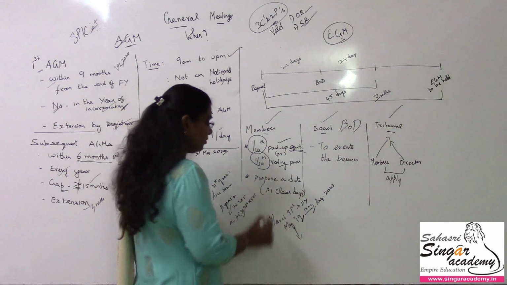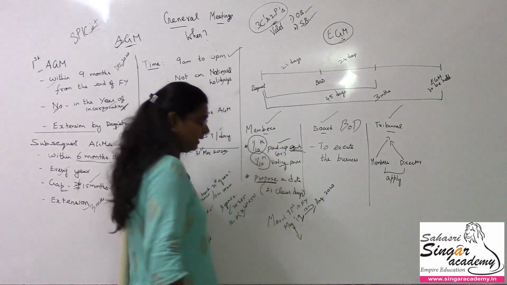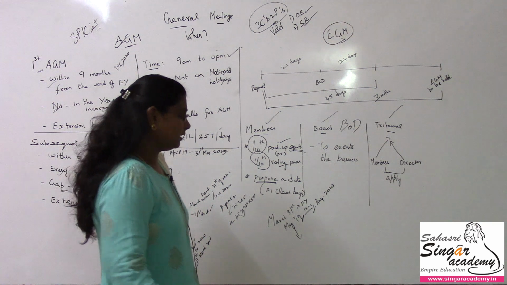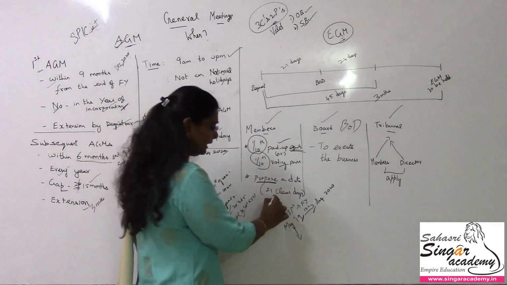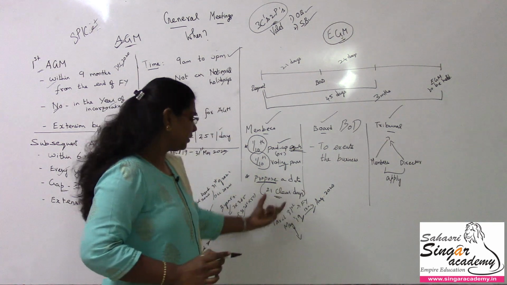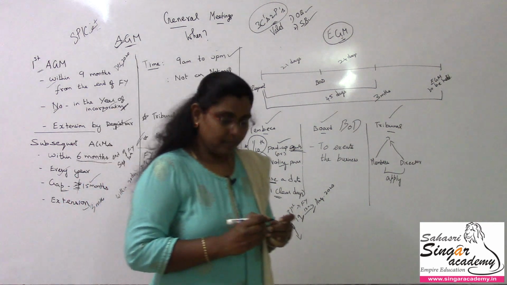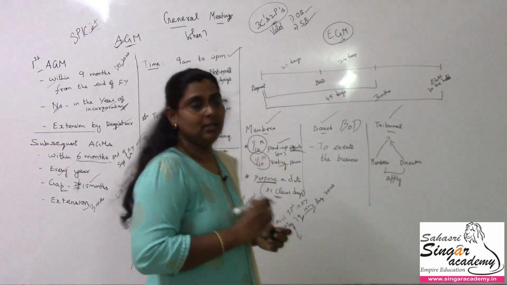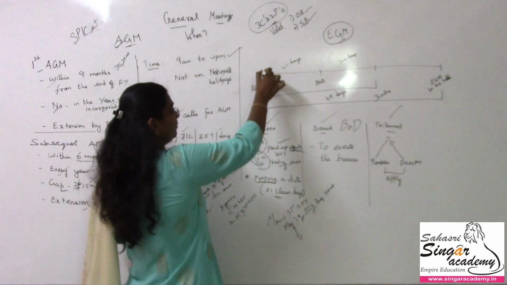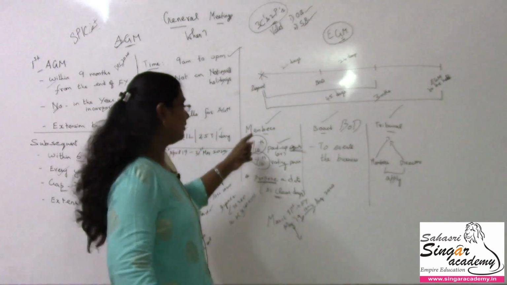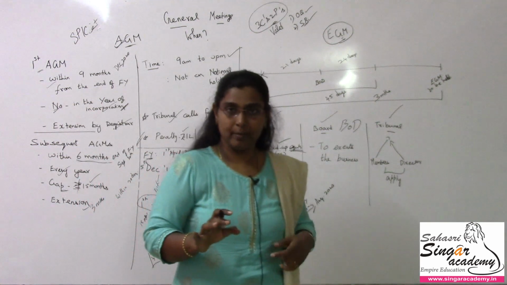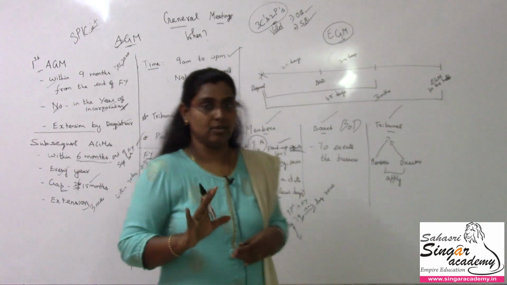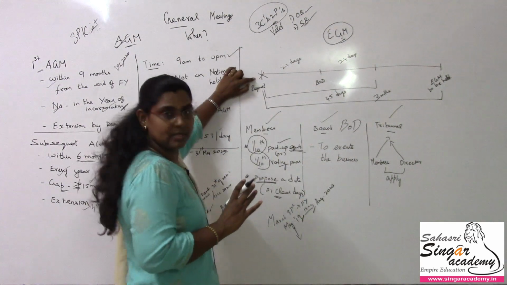And what the members do is they will propose a date. Usually a general meeting needs a notice of 21 clear days. So they will propose a date with 21 clear days notice, right? Propose means within the time. So this is the date, and they will place the request to the board of directors. See, members do not call the directors directly, they ask the board of directors to call. So on this date they have placed a request.